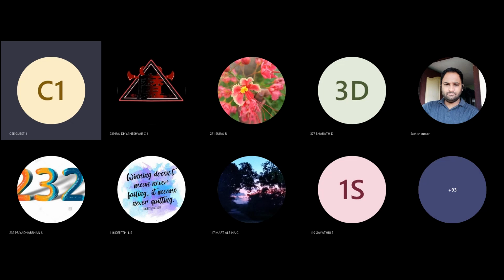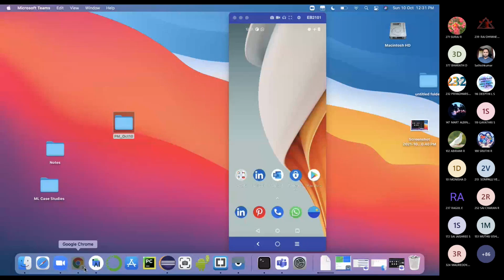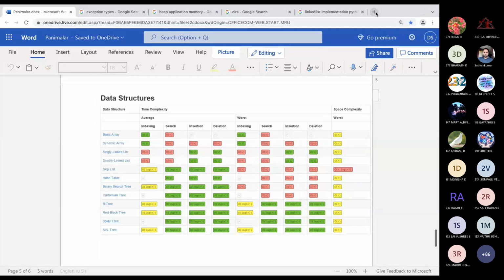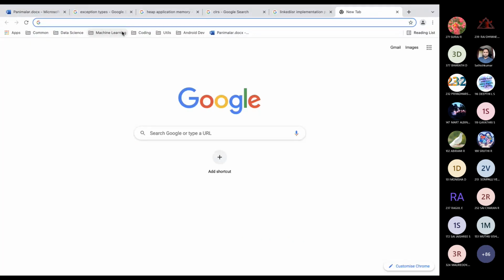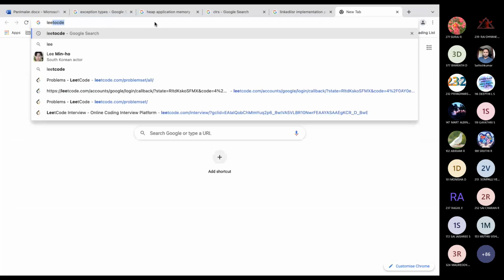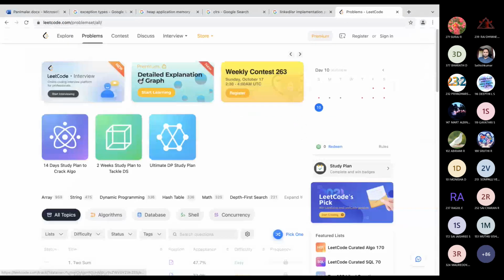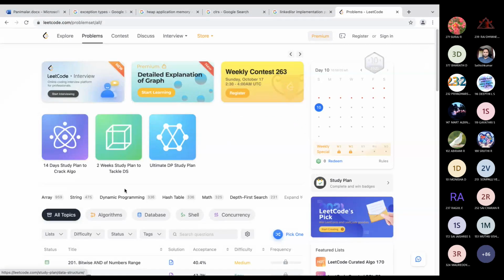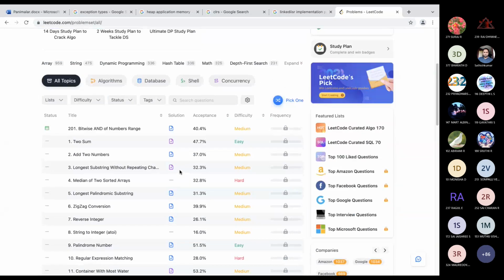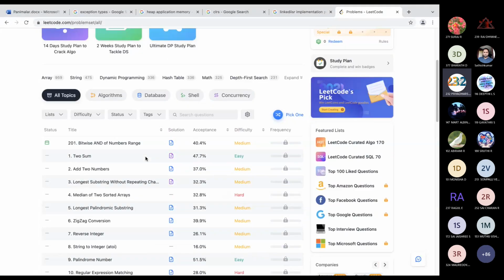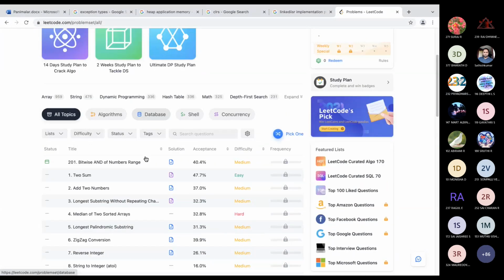Okay, I will share my screen again. I will show you this website. You know why IIT people are getting into Adobe, and people like us from third tier colleges are not getting into things like that? Because we are not told to practice this. Even when I was studying, one guy told me to study Java. He didn't tell me to do these things. Yeah, this is what they will ask.